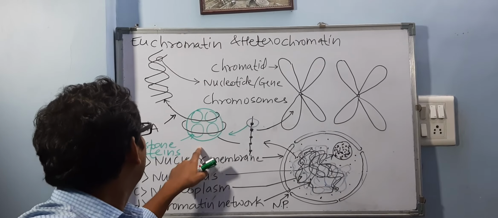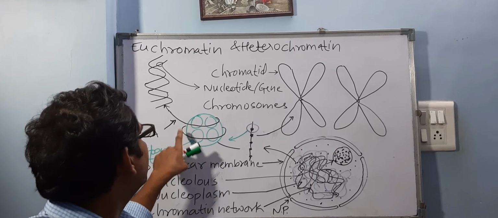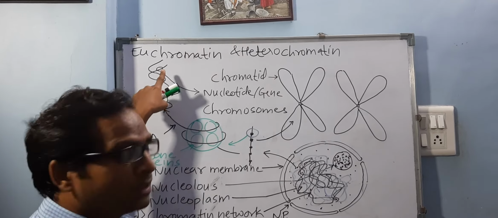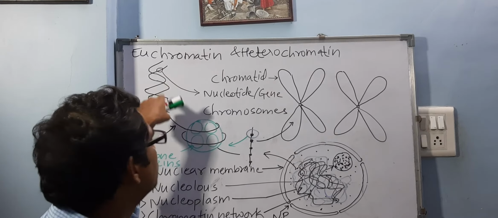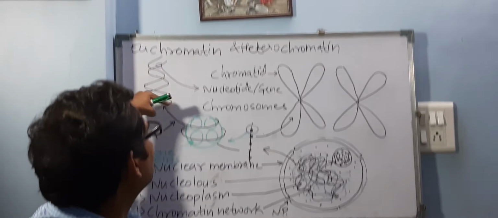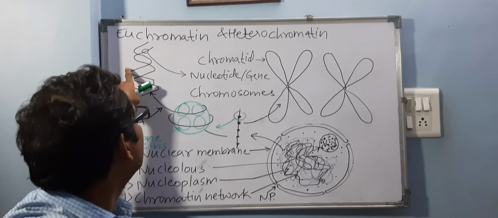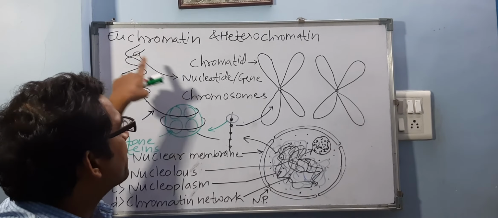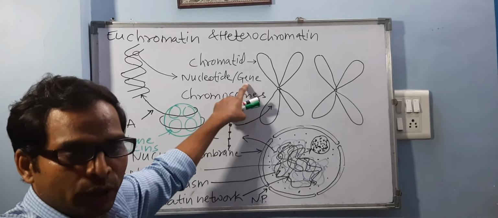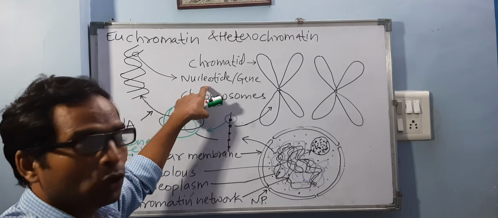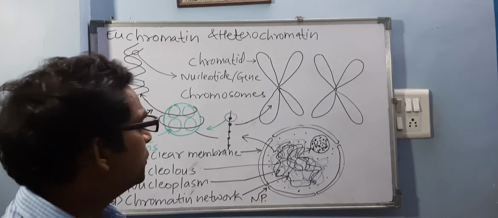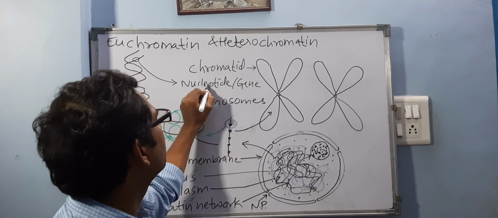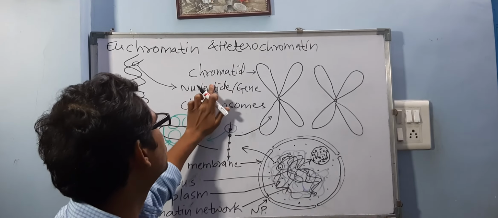Now when you again magnify this DNA, it will look like this, double stranded. So whenever you say DNA, it will always look like this ladder. This ladder-like DNA is further made up of small units, and those units are called nucleotides or called genes. Understood this? Tell me.